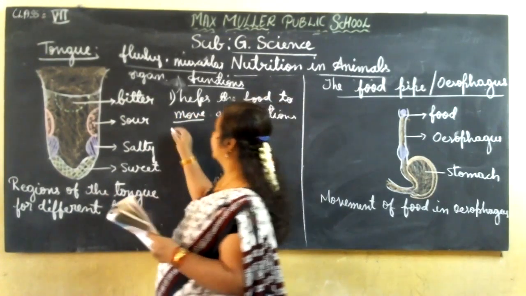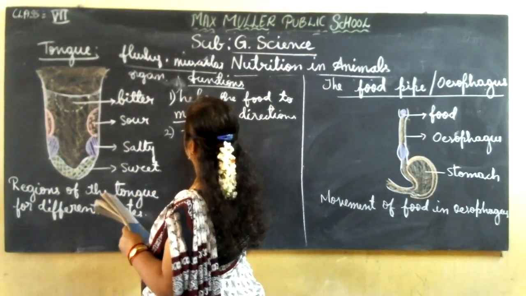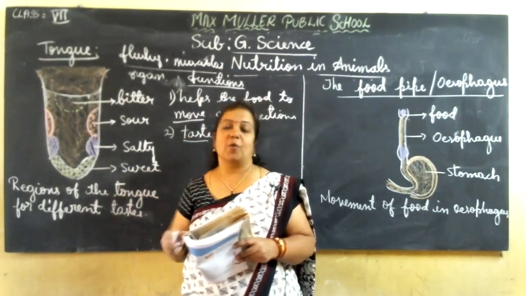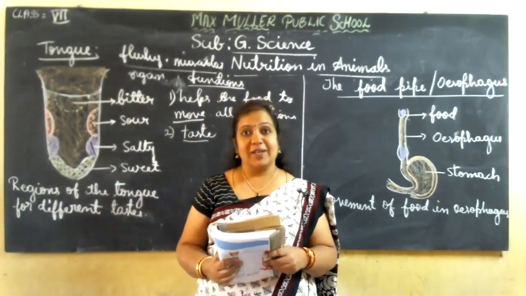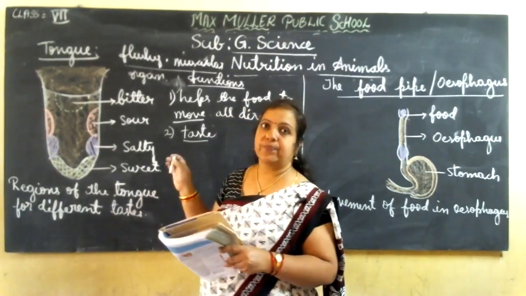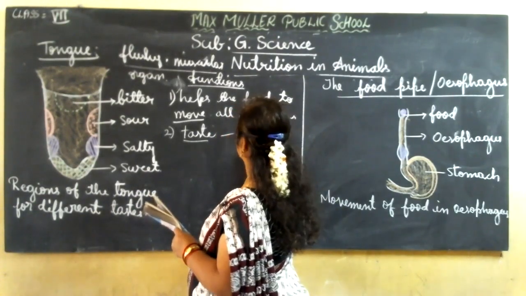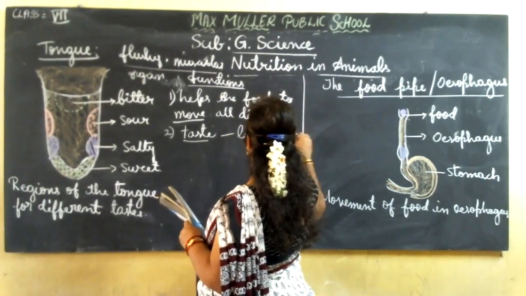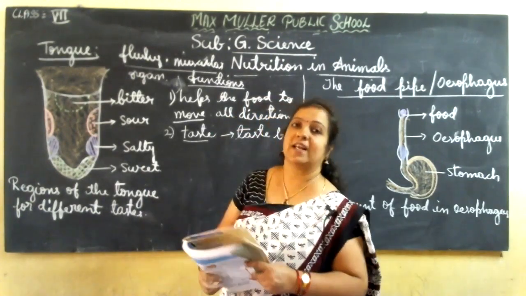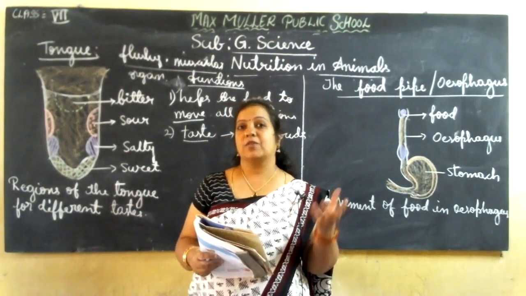Then one more thing: the food gives the taste, and we get the taste by the tongue only. What food you are eating will be known by the tongue only. To identify this taste, what is present on the tongue are the taste buds. We call them taste buds. These taste buds help the tongue to identify the different types of taste we have in our food.